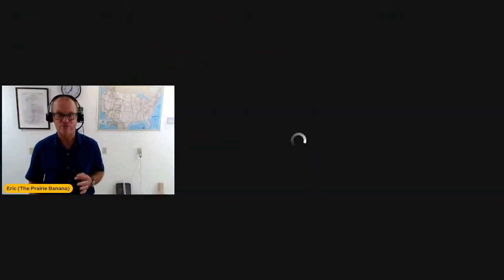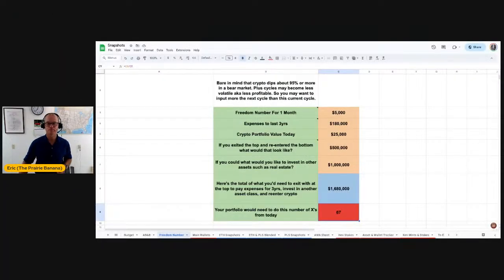What I like to do is put things on paper, get them out of my head, because some of my ideas are inflated. In this case, my ideas were not very inflated. I was very encouraged when I built this. So this is my freedom number calculator.